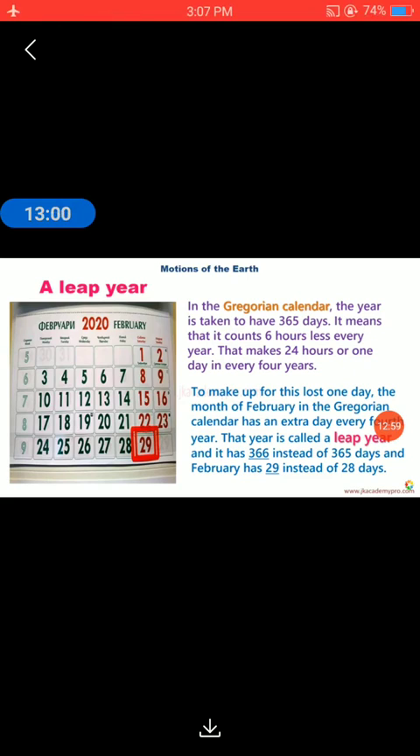So the leap year will have 366 days instead of 365 days. Every year we take 365 days, but in a leap year we add one more day. So the leap year has 366 days and February has 29 days instead of 28 days.